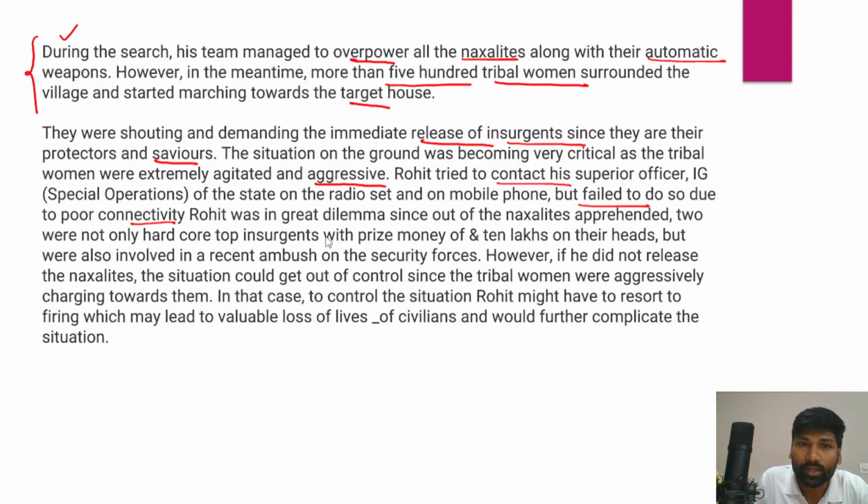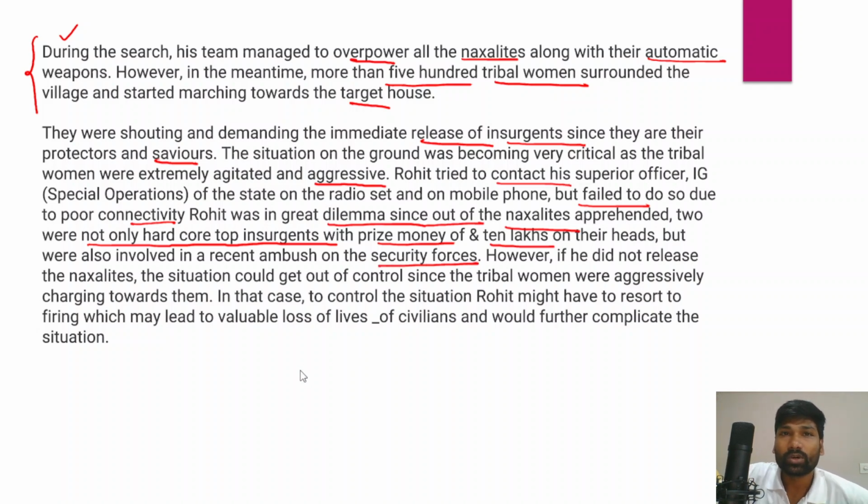Now Rohit was in a great dilemma, since among the Naxalites apprehended, 2 were not only hardcore but top insurgents with prize money of 10 lakh on their heads, and were also involved in a recent ambush of security forces.